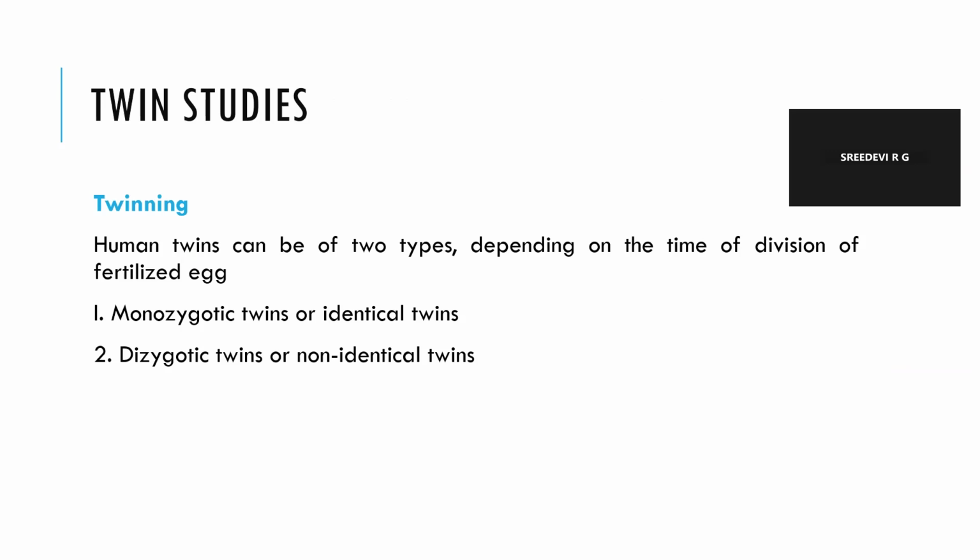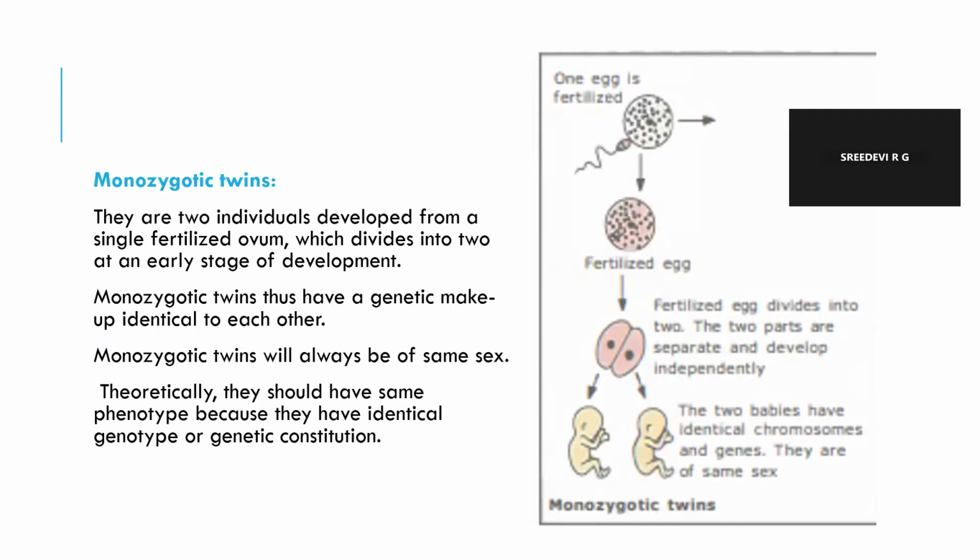Now, come to the next important topic regarding genetics, that is the twin studies. So, what are twins? Human twins can be of two types depending on the time of division of the fertilized egg, that is, monozygotic twins or identical twins, and dizygotic twins or non-identical twins. Now, what are monozygotic twins? They are two individuals developed from a single fertilized ovum which divides into two at an early stage of development. Monozygotic twins thus have a genetic makeup identical to each other. Monozygotic twins will always be of the same sex. Theoretically, they should have the same phenotype because they have identical genotype or genetic constitution.